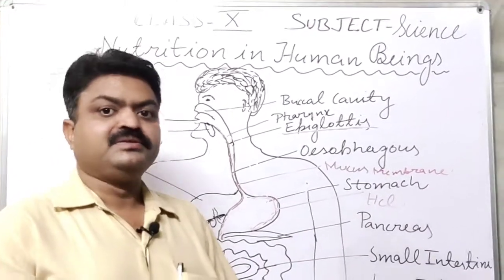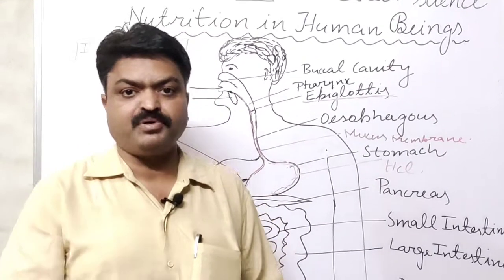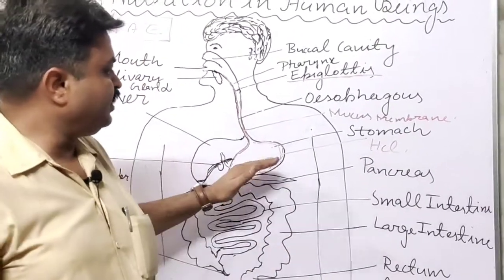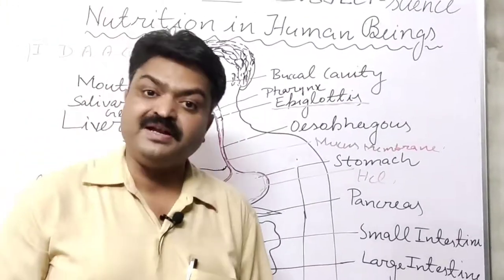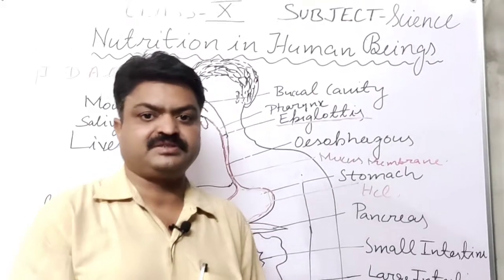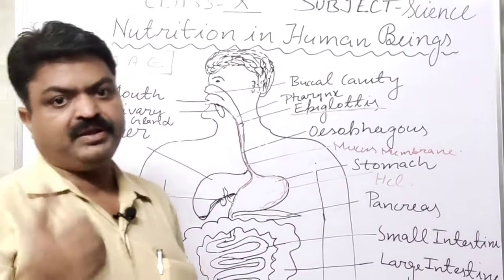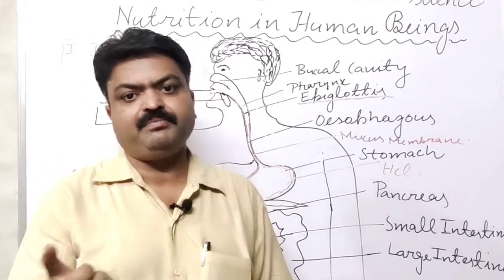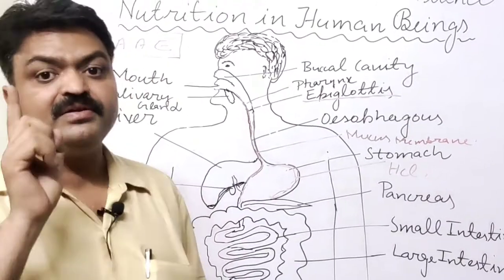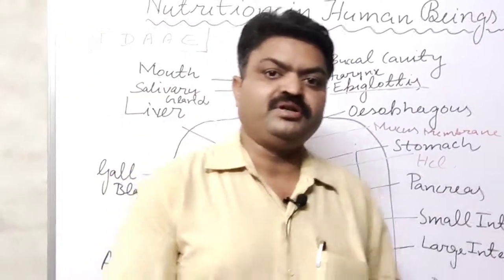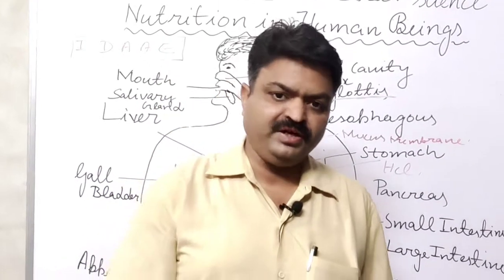Pepsin digests the protein; it converts the protein into amino acids, meaning simpler protein, student. With this, the stomach has one more enzyme, known as renin. Renin digests the milk protein, student. The products made from milk are digested with the help of one enzyme, and that enzyme is known as renin, and it also converts the protein into amino acids.